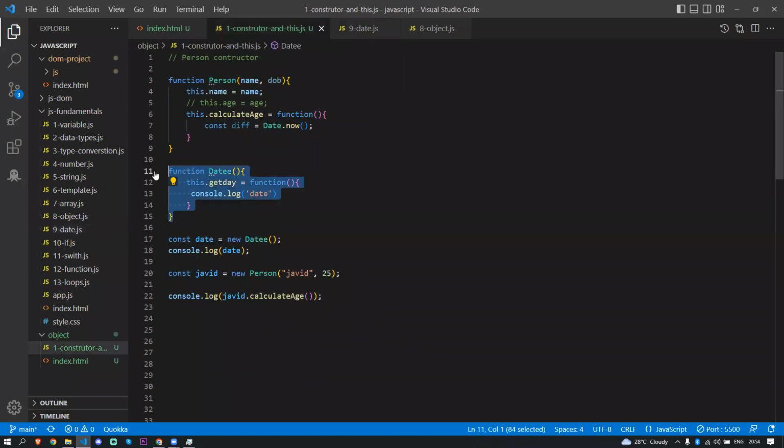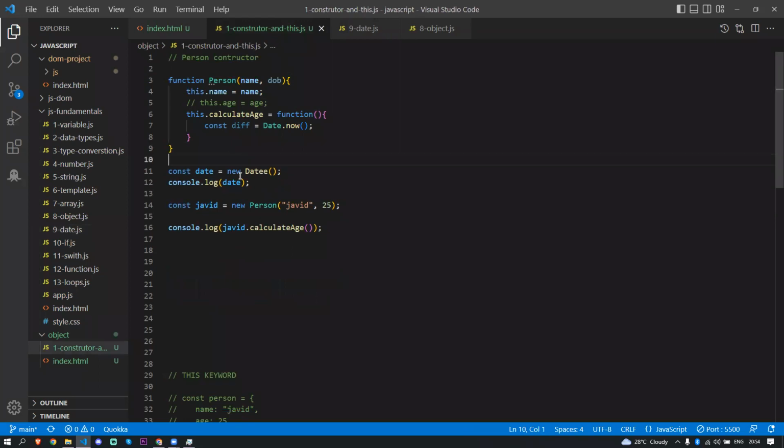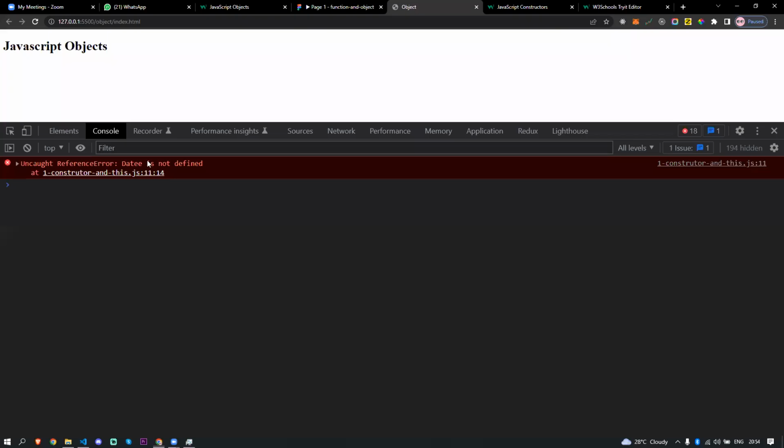Now I'll come back here. I'll just take this out. I just showed you that for the example. So calculate age takes the difference. Okay. So if I want to call this calculate age, what I want to do, Javed dot get calculate age. What is it going to return?